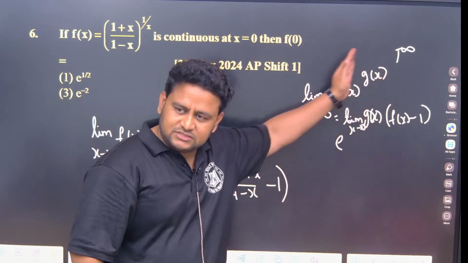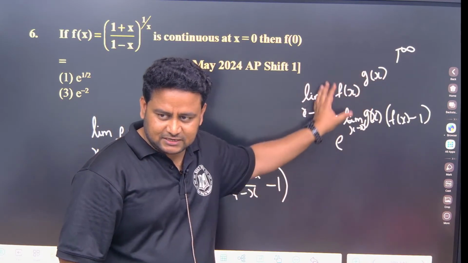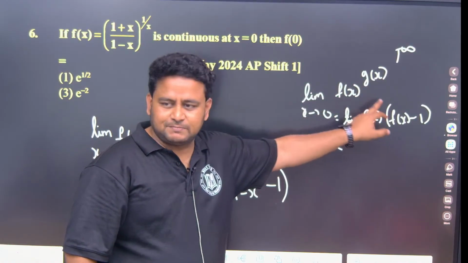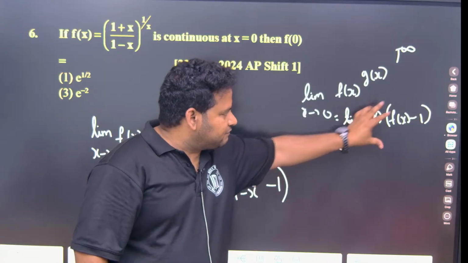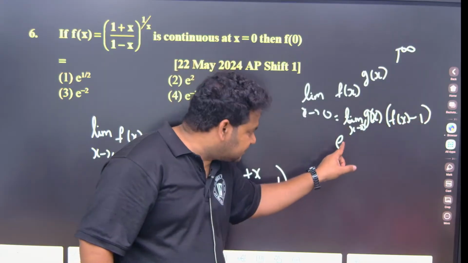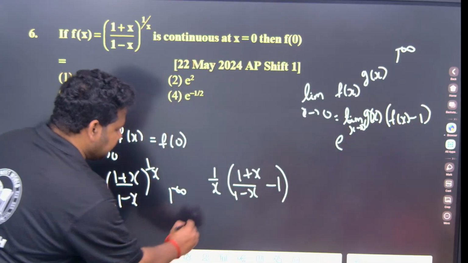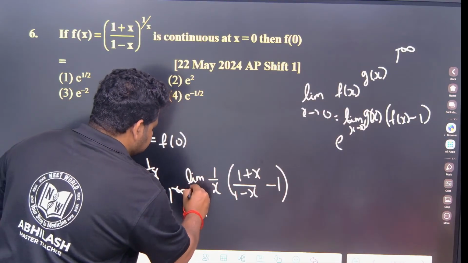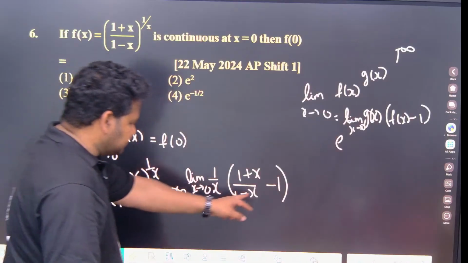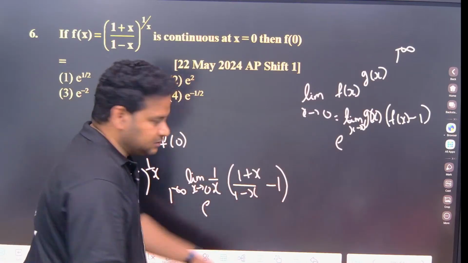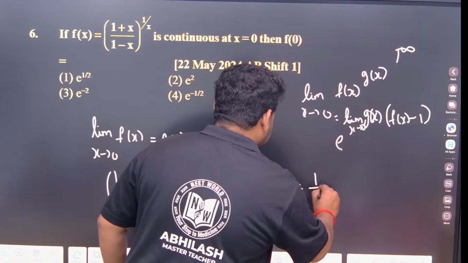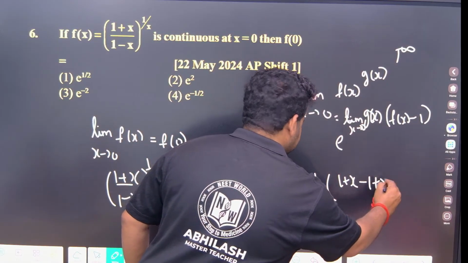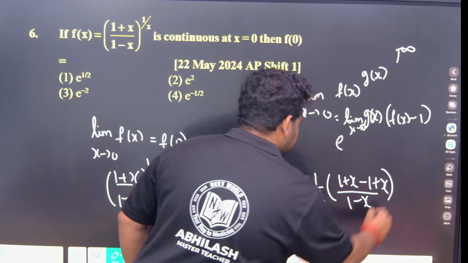What you will do? G of x, bring it down, we will consider that as monkey. While coming it down, you will break one branch, that means f of x minus 1, g of x will come within bracket f of x minus 1, this is e power. So same thing I will write here, e power of this limit as x tends to 0. Now if I send it there, if I take the LCM, this will become what? 1 by x into 1 plus x minus 1 plus x divided by 1 minus x.